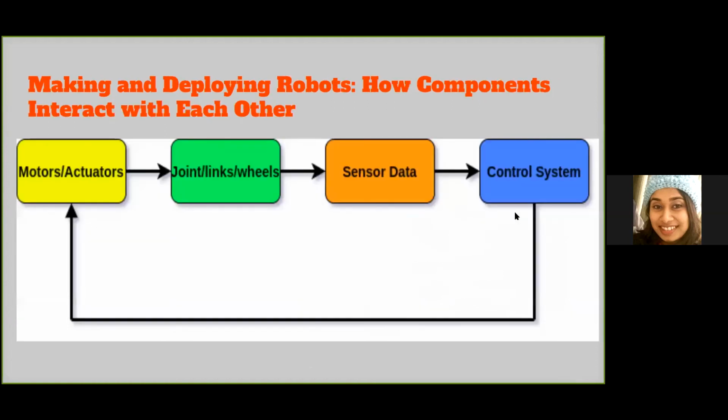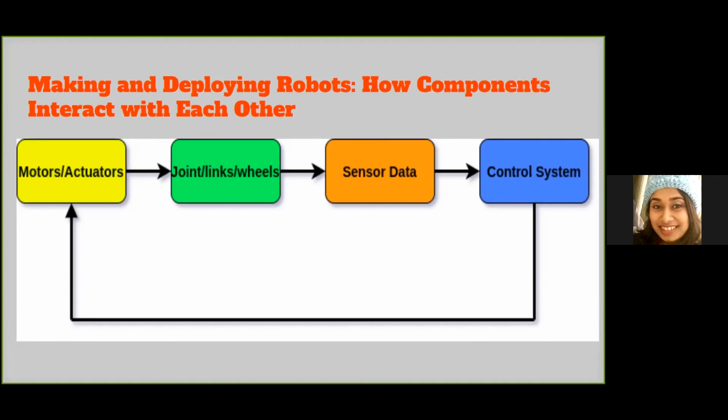I did briefly mention that robots act in a loop. All these components act in a loop, and this is a crude way of seeing how they do so. Suppose you have your NASA rover operating on Mars. It collects sensor data, and depending on what it perceives around it, the control system makes a decision.